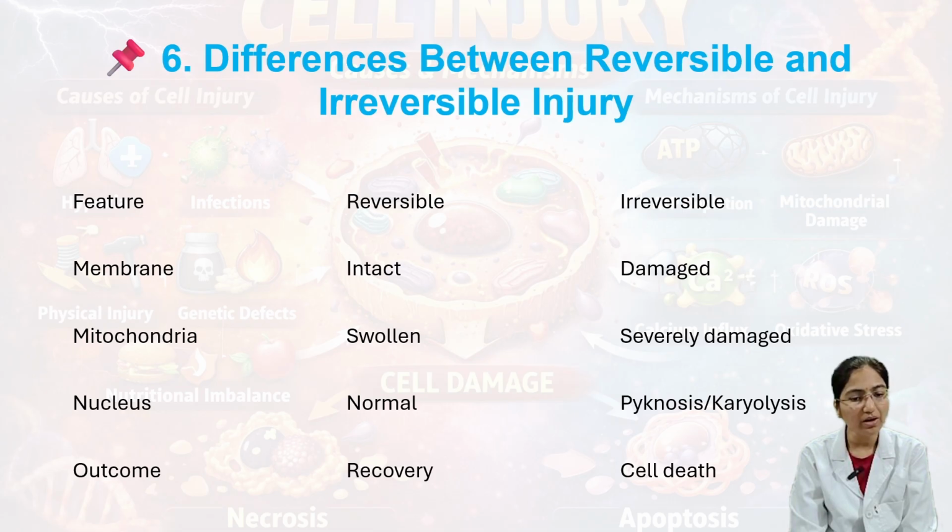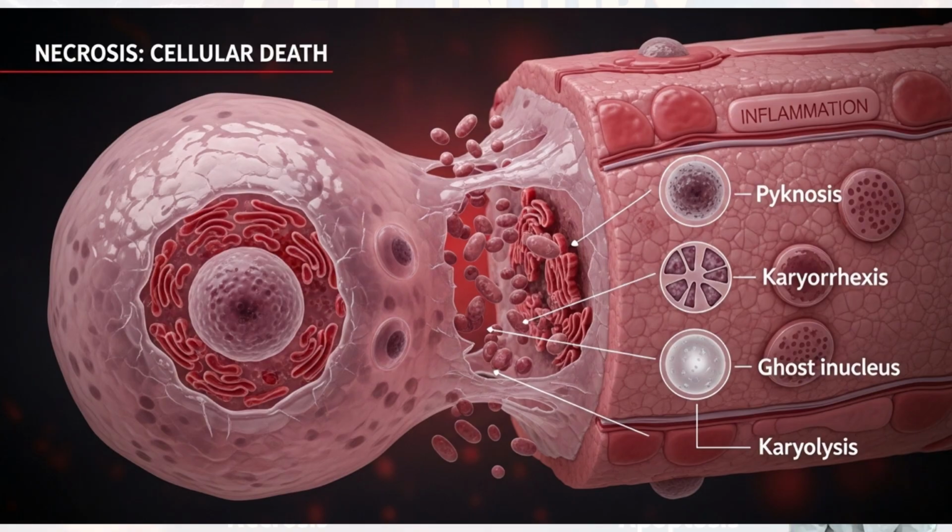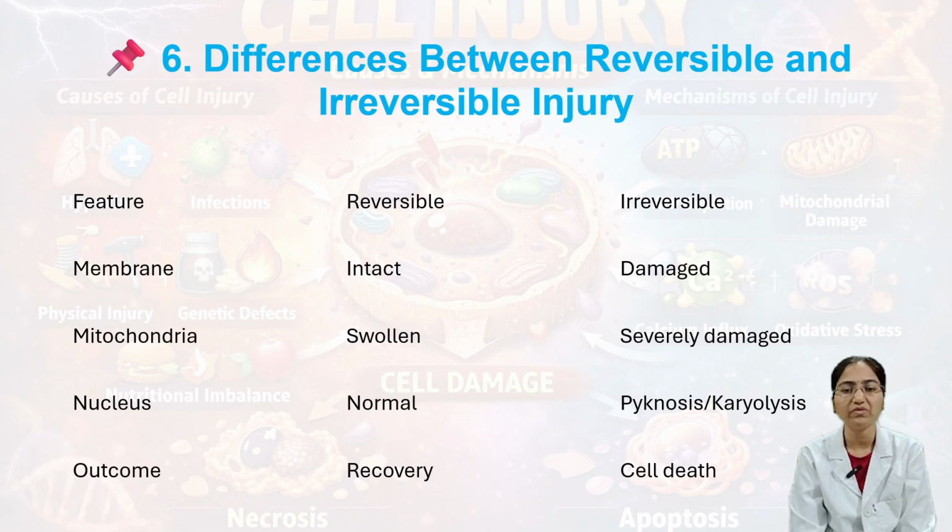Reversible cell injury can recover, but irreversible, no recovery, it cannot repair itself. The cell damage exceeded, can't repair itself. That is irreversible cell injury. This is the difference between reversible and irreversible cell injury.